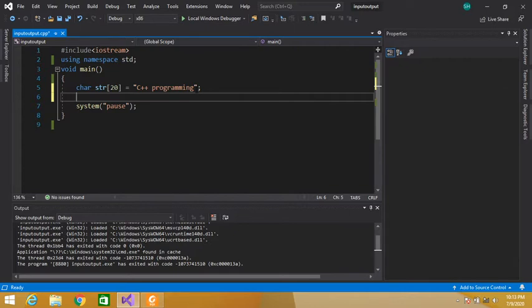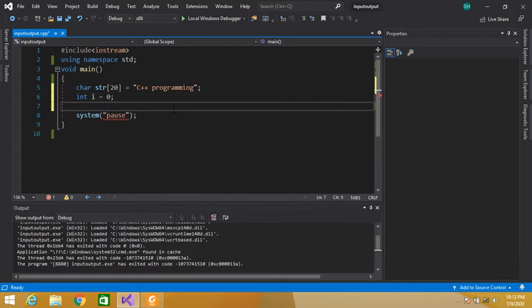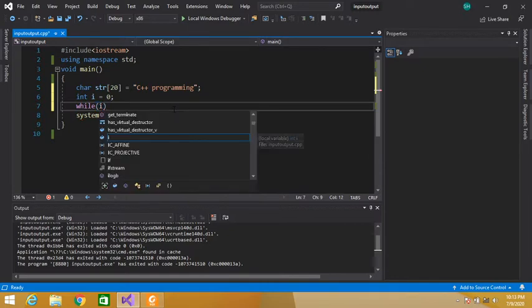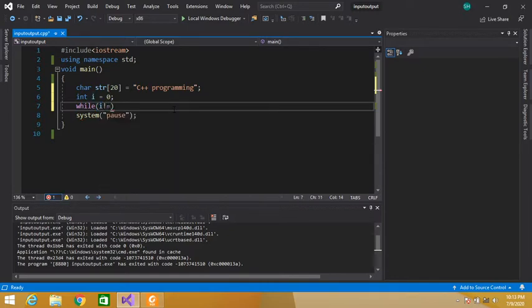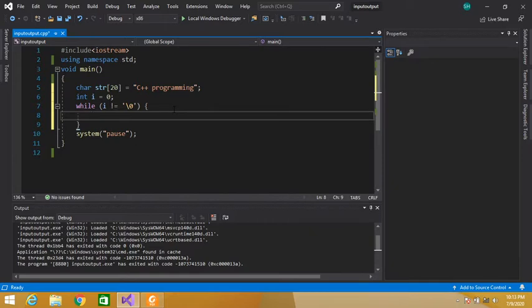We can check the length of this string. Let's check the length of the string: int i = 0, while i not equal to \0. As we know that our string always ends with the null character \0, when this character is encountered, it means our string has ended.